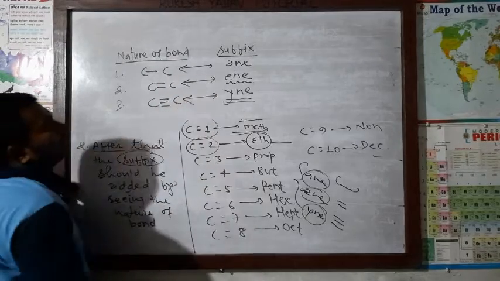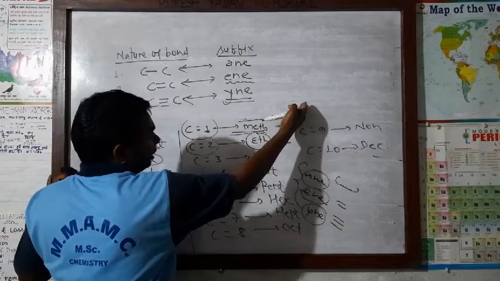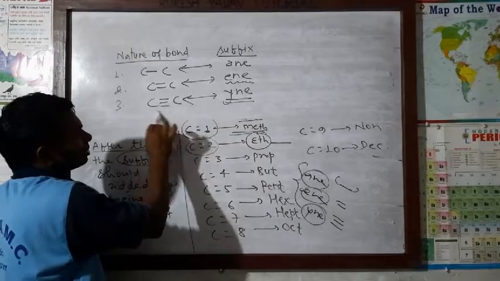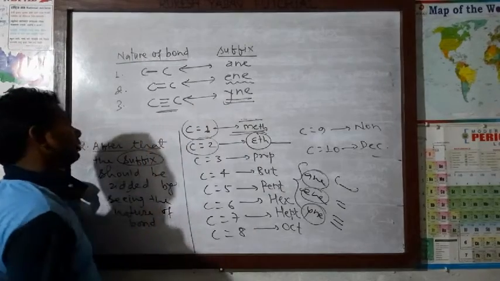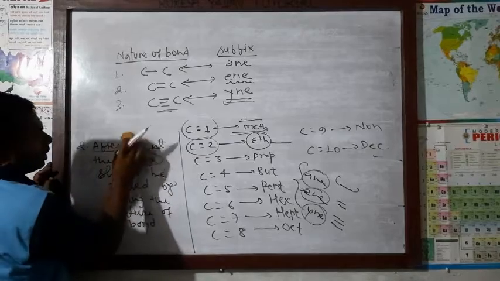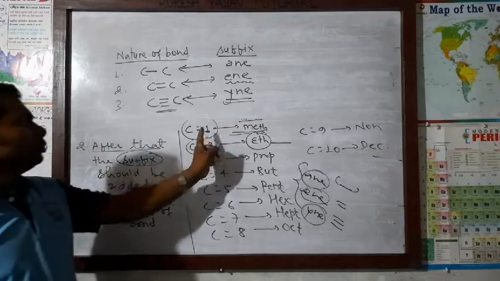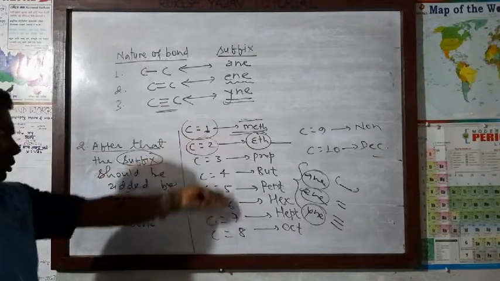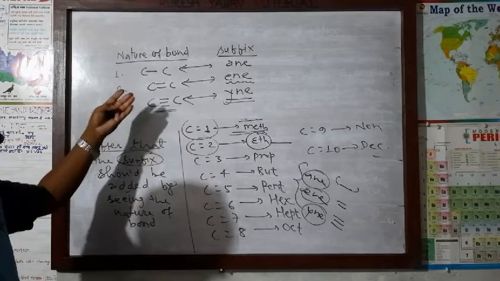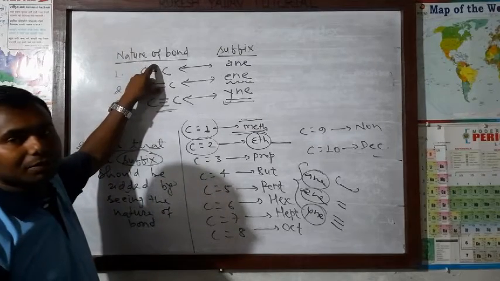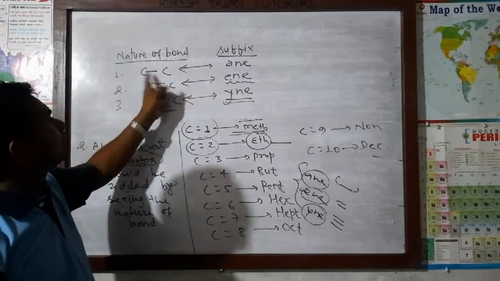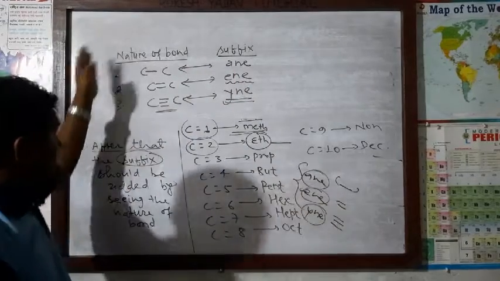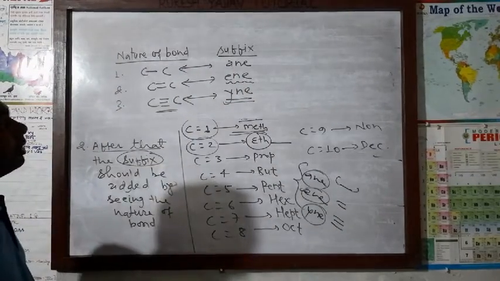It works vice versa: from the given chemical name, we can write the molecular formula and the structural formula, and from a given structural formula, we can write the IUPAC name of a certain hydrocarbon. That's why first we should know the root by knowing the number of carbon atoms. If there is 1 carbon atom, meth, and in the same way for others. Then we add the suffix by seeing the nature of the bond present between the carbon atoms. These are the two rules through which we can simply name any hydrocarbon.